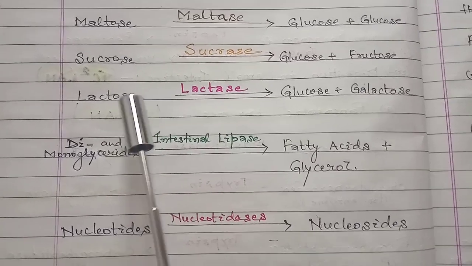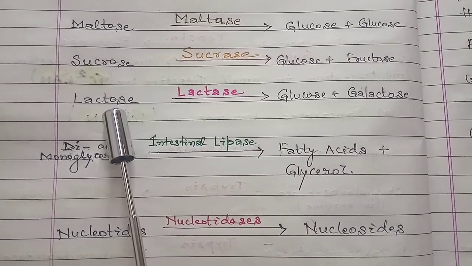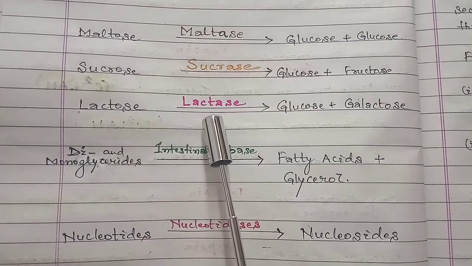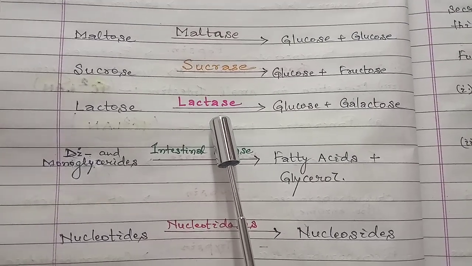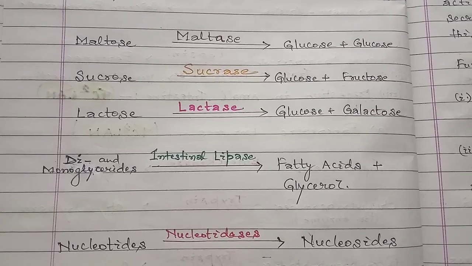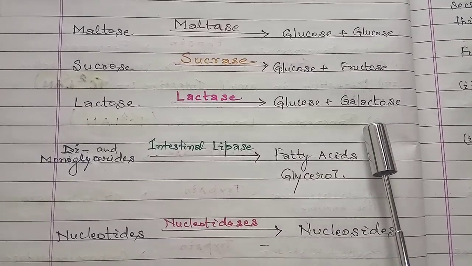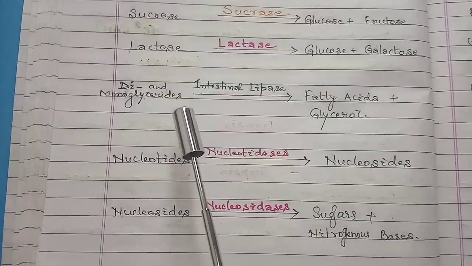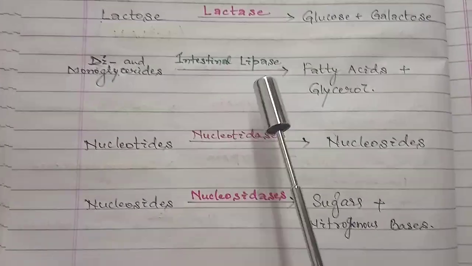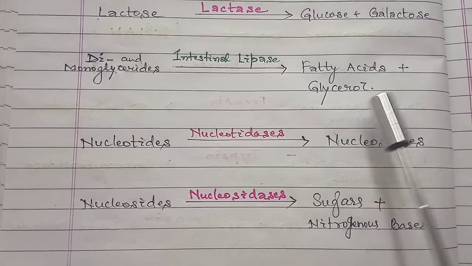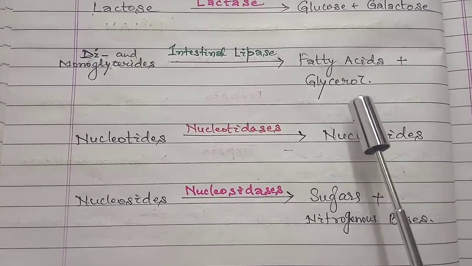Just like that, the substrate lactose gets converted by the enzyme lactase into 1 molecule of glucose and 1 molecule of galactose. And the di and monoglycerides, in the presence of the enzyme intestinal lipases, get converted into fatty acids plus glycerol.